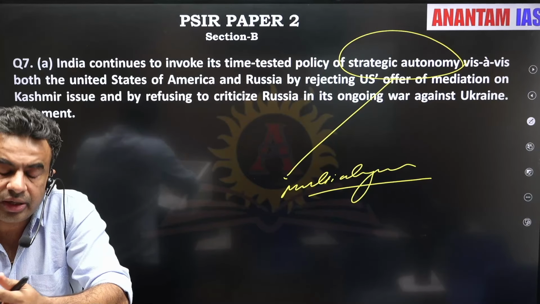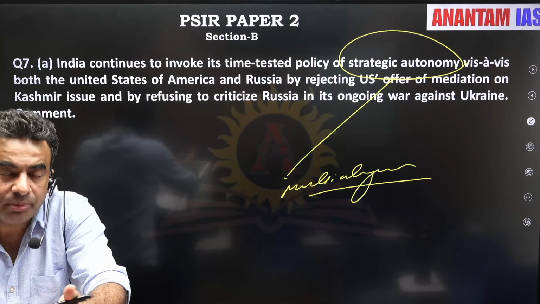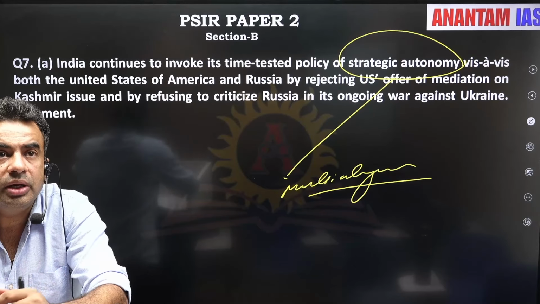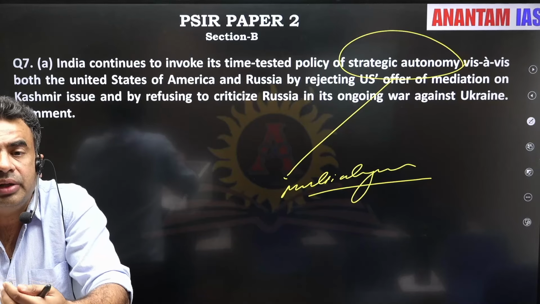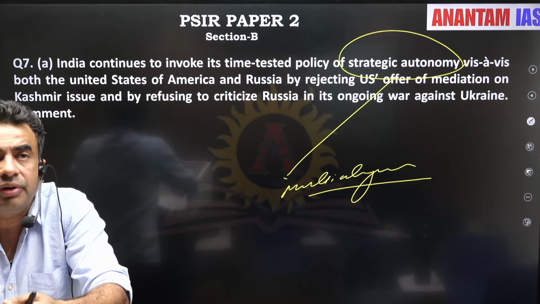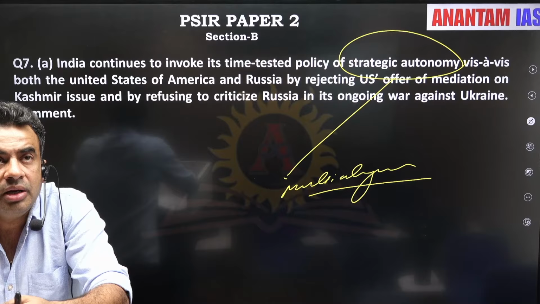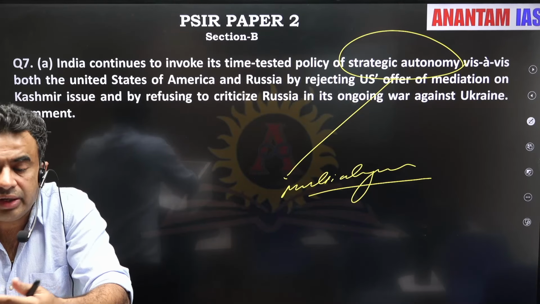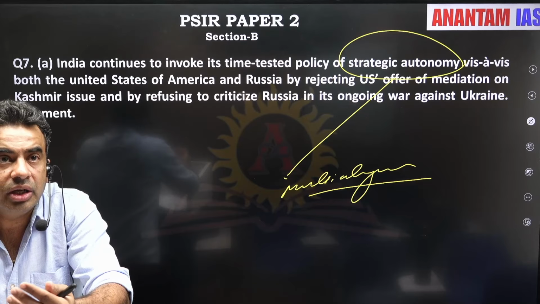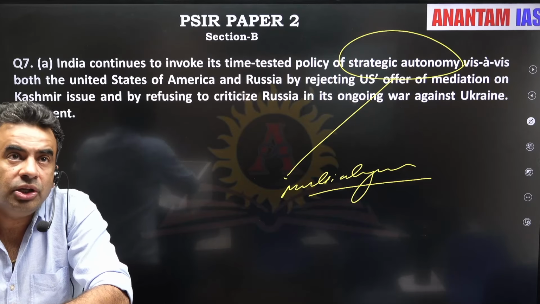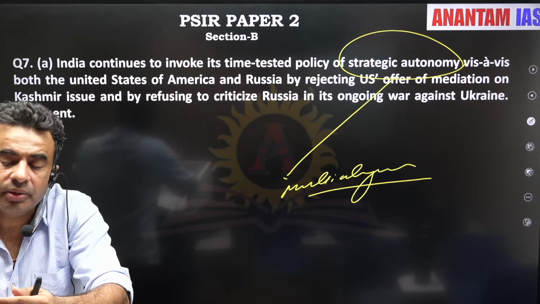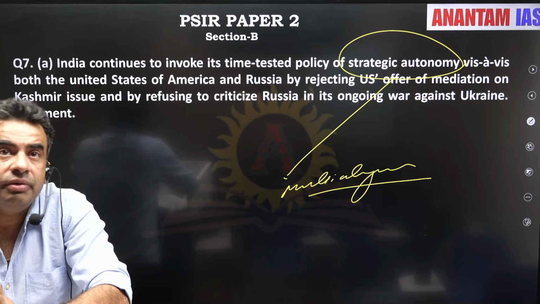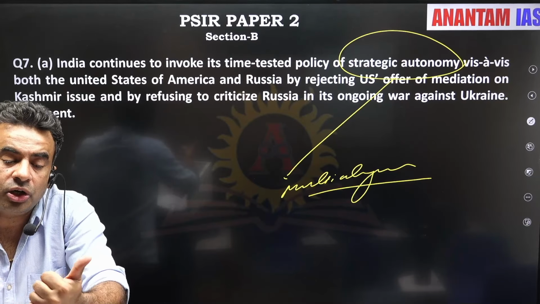Yes, things suddenly changed under the leadership of President Trump, but despite aligning with the US, we were nowhere ignoring our engagement with other players. Russia is still very important for us from the objective of indigenization of our defense needs. ठीक है ना? Having the highest trade with China, vibrant engagement with the EU, engagement with Japan. So despite strong alignment with the US, India never compromised on its strategic autonomy.